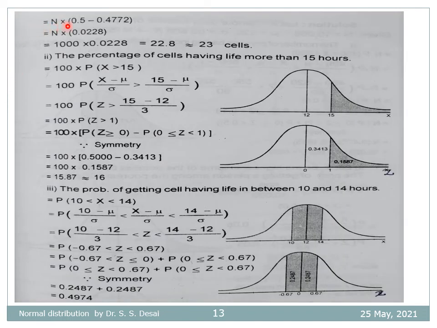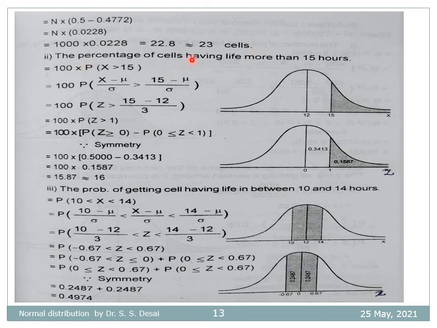Therefore it becomes n times (0.5 minus 0.4772), which is equal to n times 0.0228. The product is 22.8, which is approximately equal to 23 cells.